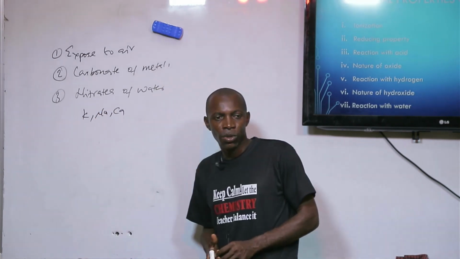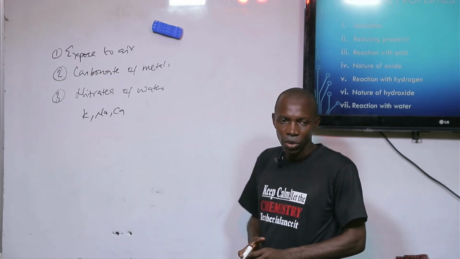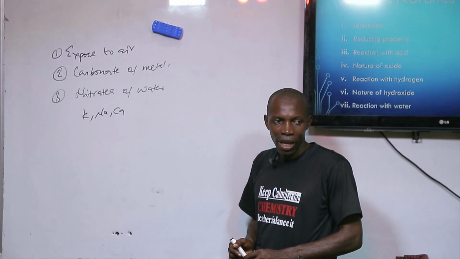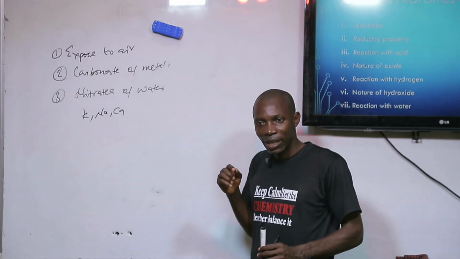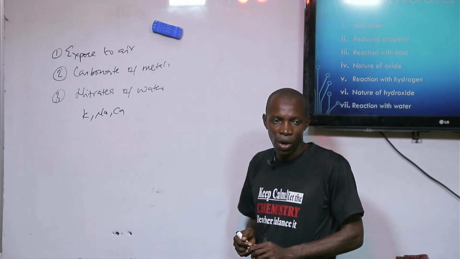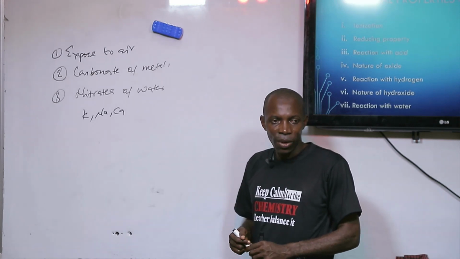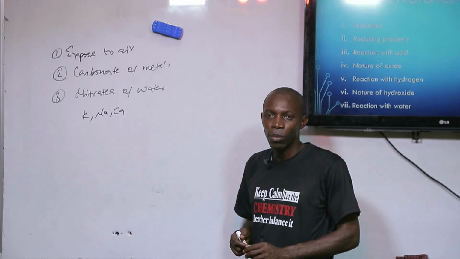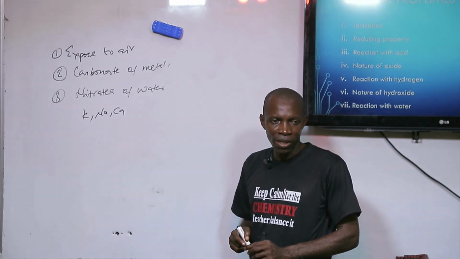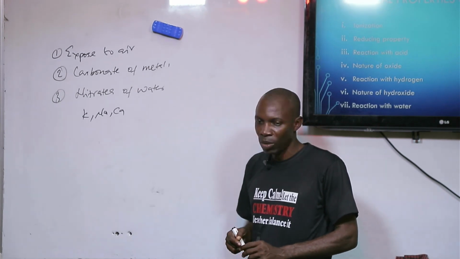Once they are exposed to air, they tarnish easily. When they tarnish, they first react with oxygen in the air to form their oxide. Their oxides, in the presence of moisture, will form their hydroxide. And in the presence of carbon dioxide, they will form their carbonate.